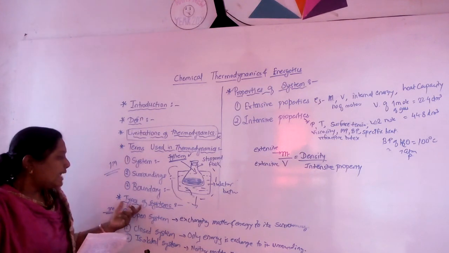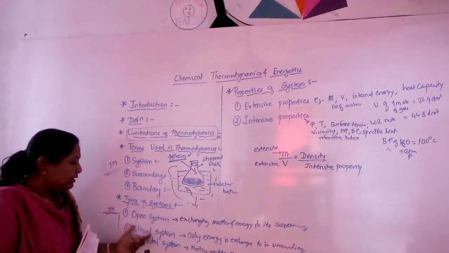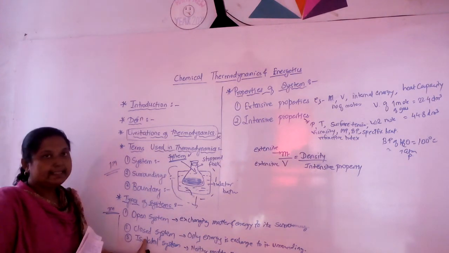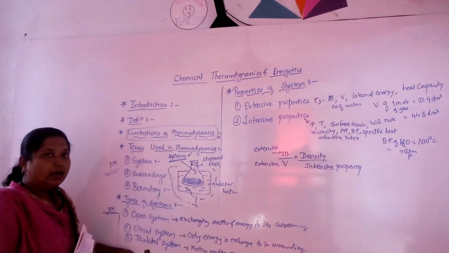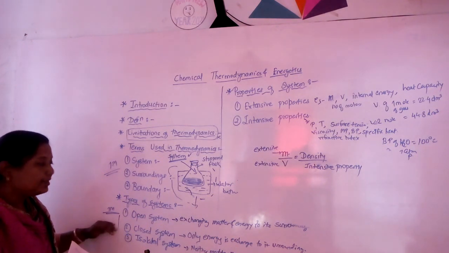Next, types of system. There are three types: open system, closed system, isolated system. We already learned this in 11th standard. It is asked for 1 mark in a board examination for the definition.